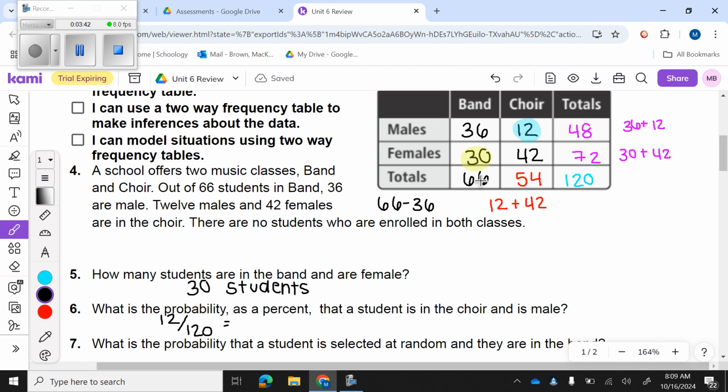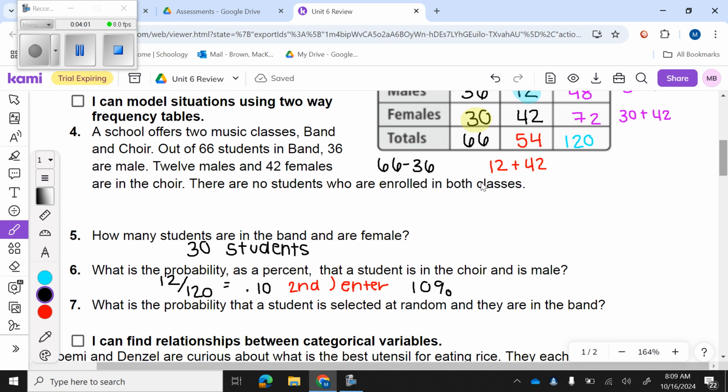I'm going to put that in my calculator. I'm going to do 12 divided by 120, which is 0.10. But if I want it as a percent, remember you're going to hit second, right parenthesis, enter in your calculator. That will give it to you as 10%.